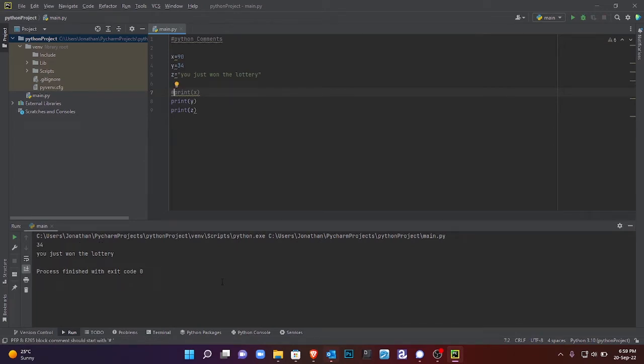Comments can be used to explain Python code, for example. At the top here, you can put a heading of what your code is going to be doing. Comments can be used to make the code more readable for someone that did not code with you. And comments can be used to prevent execution when testing, which is what we have done here. So you have prevented this entire line from being executed.